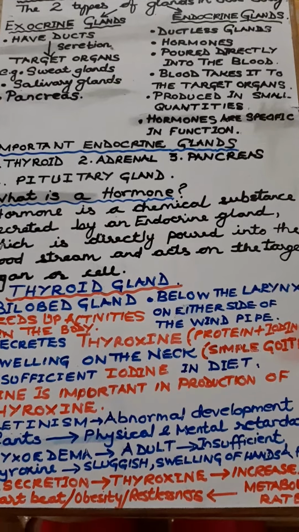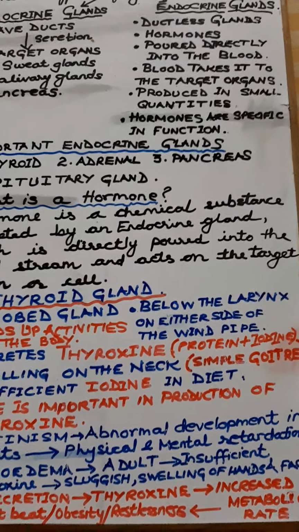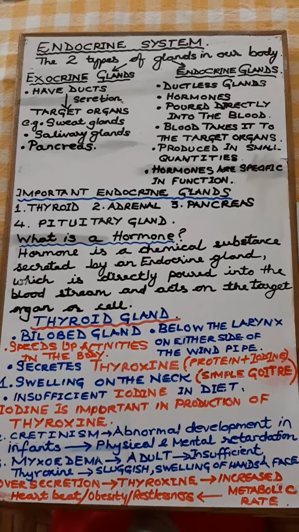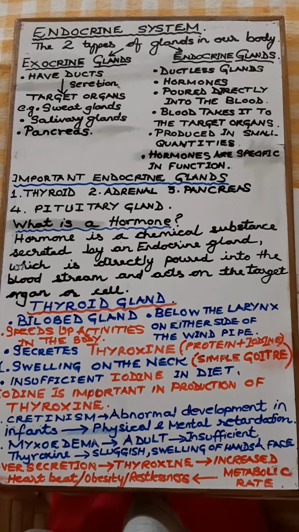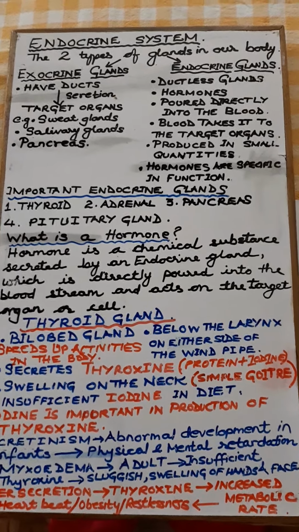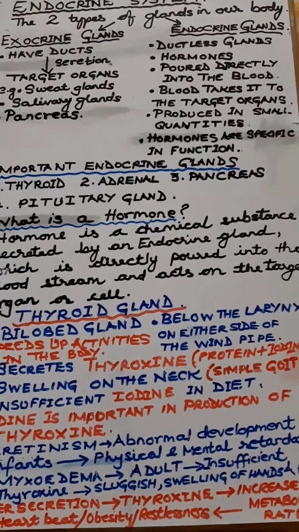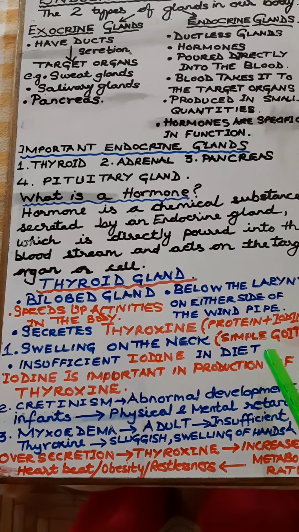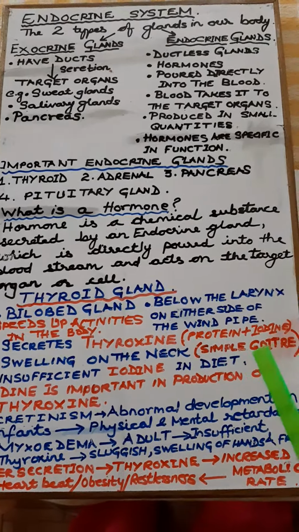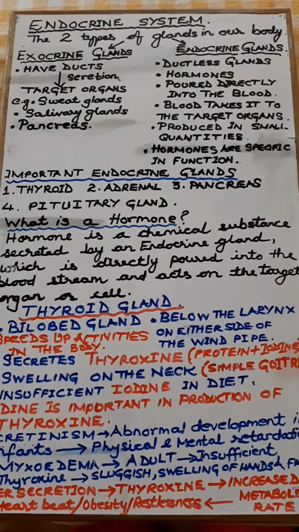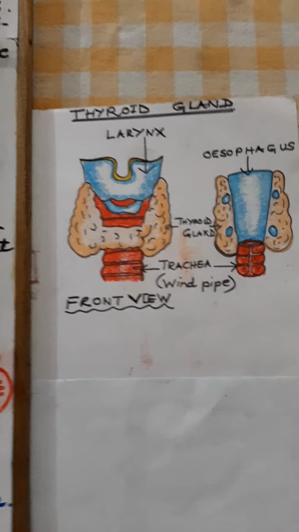Though they are required in negligible quantities, very little, we don't need them in huge amounts, but they need to be secreted in the right amount. Otherwise, under secretion also you saw the effect, and over secretion also the effect is not good. So today here I stop.